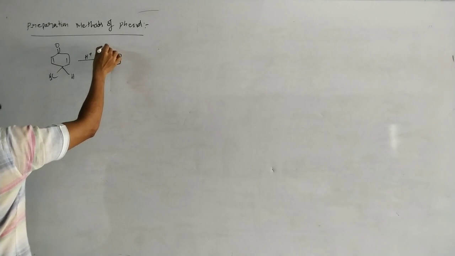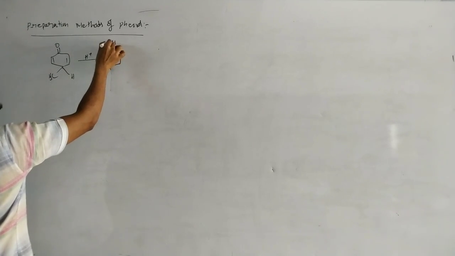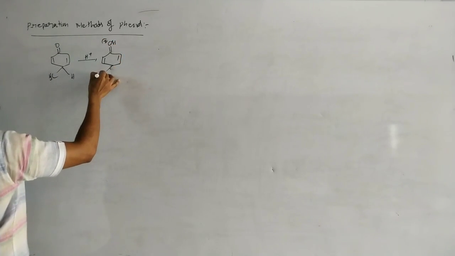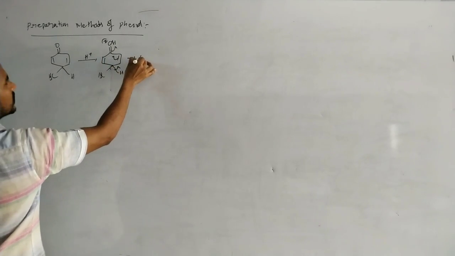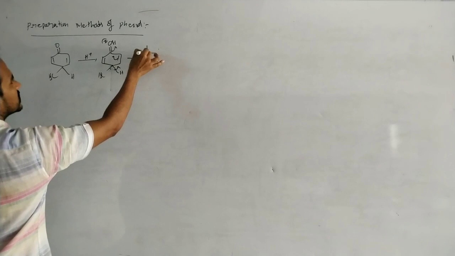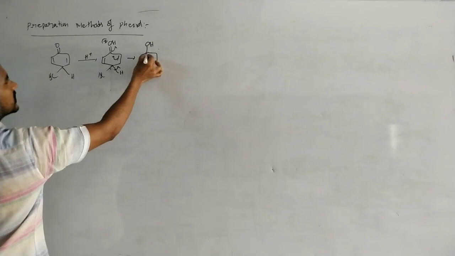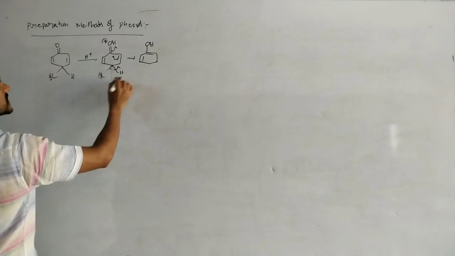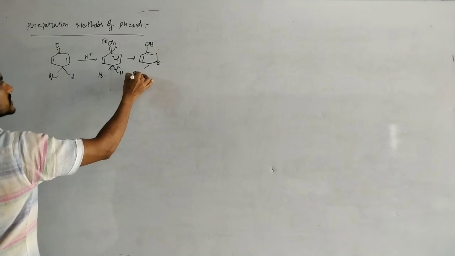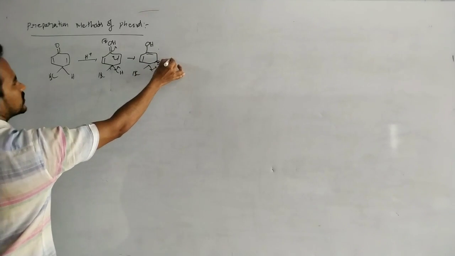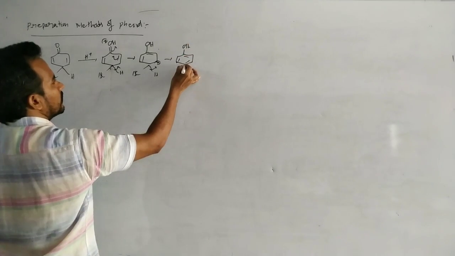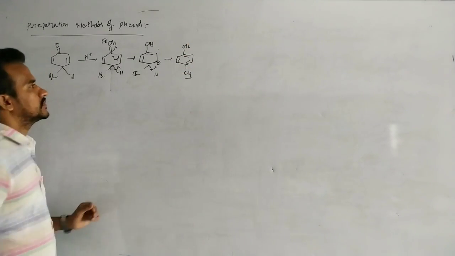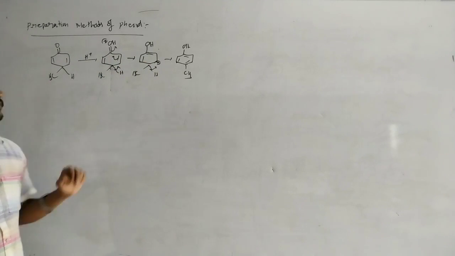So in this case, first the C=O is protonated to give OH plus and a pi bond. This is the methyl. Now a carbocation is formed here, with CH3 and a hydrogen. By loss of H plus, we get the phenol. That means the para product.